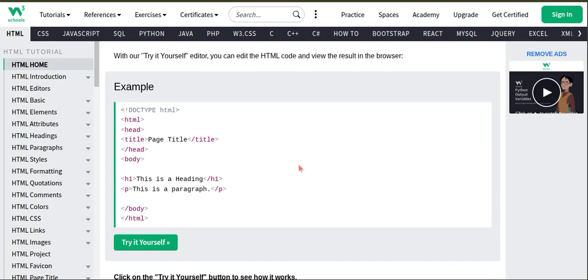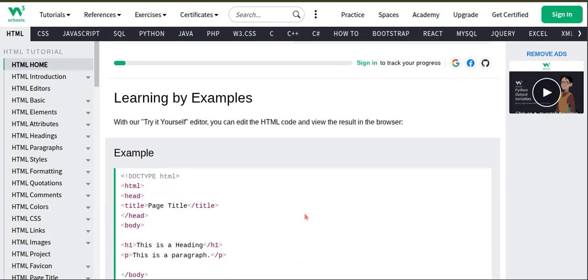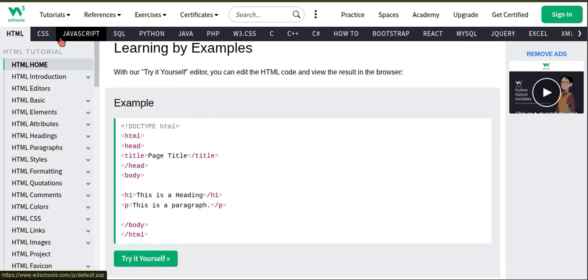HTML is the easiest coding program and it's very easy for kids to learn. So first let me show you this. This is W3 Schools. It's a really good HTML learning site. You can also learn HTML, CSS, JavaScript, SQL, Python and Java and many more. So first let's start with HTML introduction.